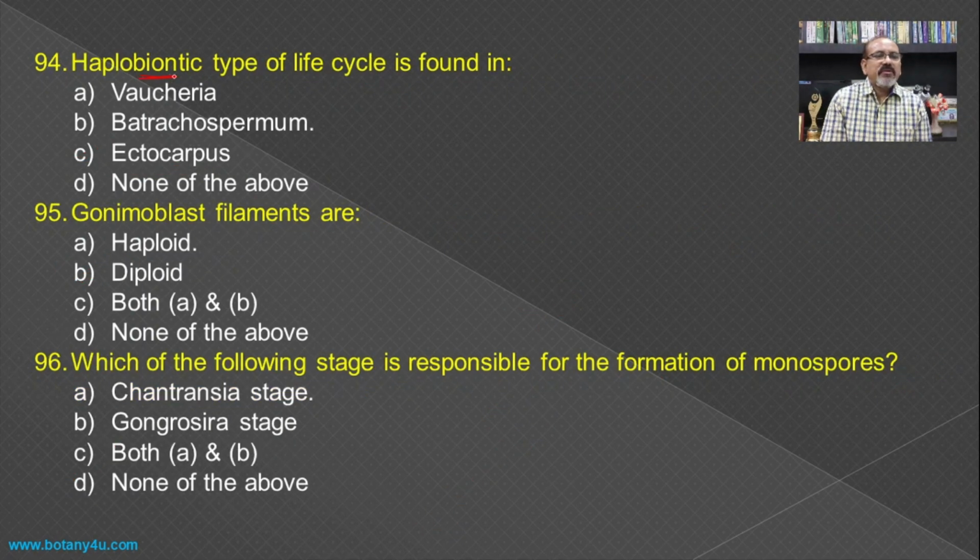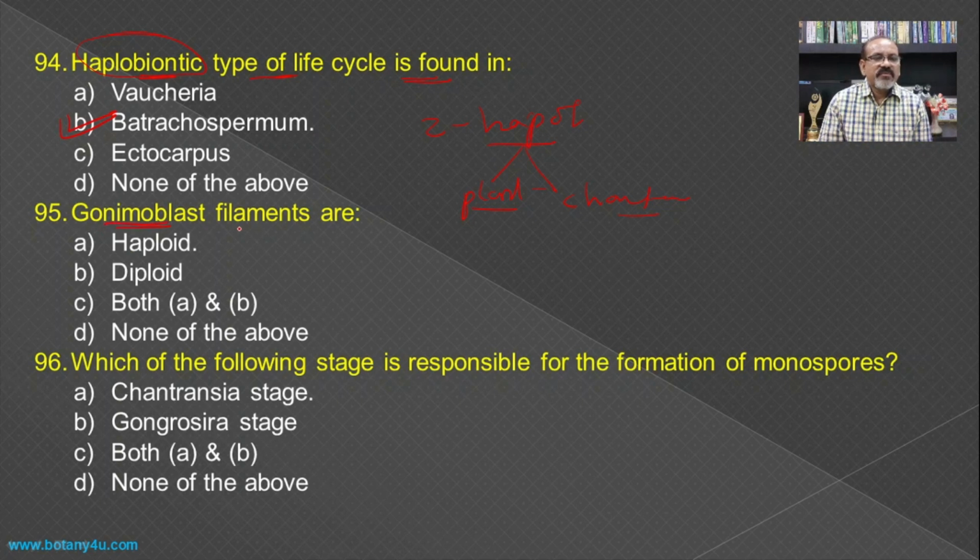Then haplobiontic type of life cycle is found in. The haplobiontic life cycle indicates that there are two haploid phases. So two haploid means one is the plant body of Batrachospermum that we are seeing, and the other is the Chantransia stage of Batrachospermum, and hence there are two haploid phases in the alternation of generation in Batrachospermum, and hence it is known as the haplobiontic type of life cycle.